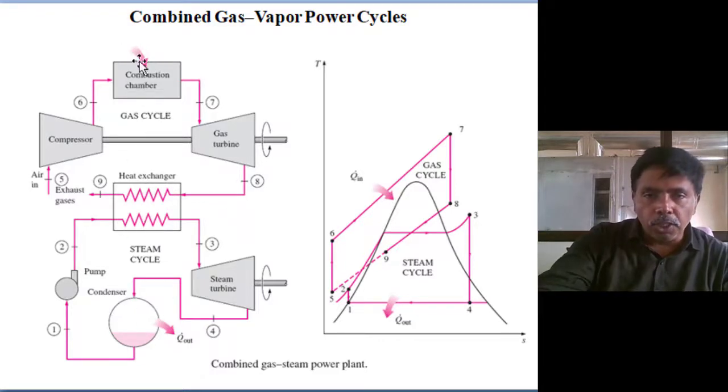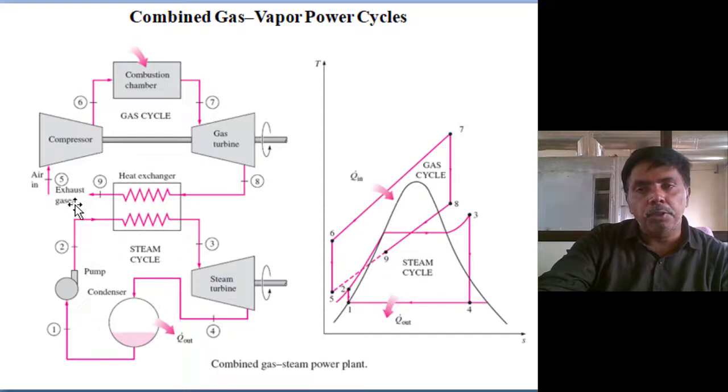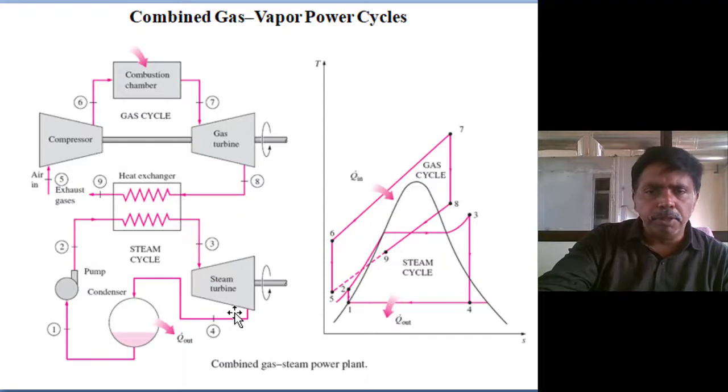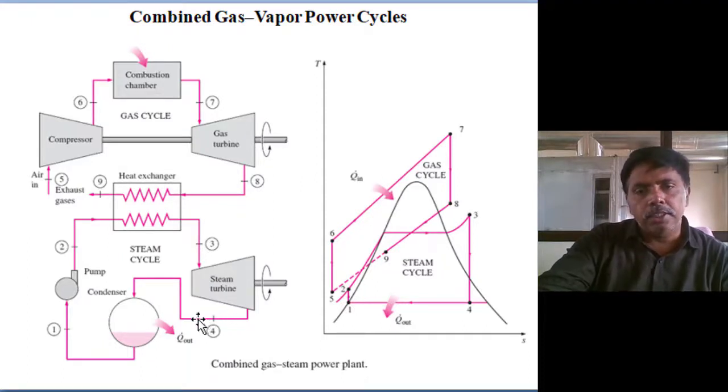With one fossil fuel input, we are reducing thermal pollution, no doubt at all. Exhaust gas comes out at 500 and leaves at maybe 100 or 120. Here the steam temperature is raised to 350 degrees. That superheated steam expands in the turbine, and a single turbine is more than sufficient. We produce turbine power output, so we get two power outputs from the combined gas and vapor power cycle.